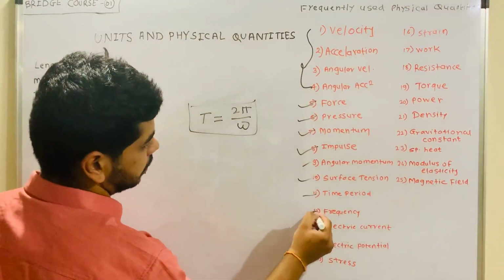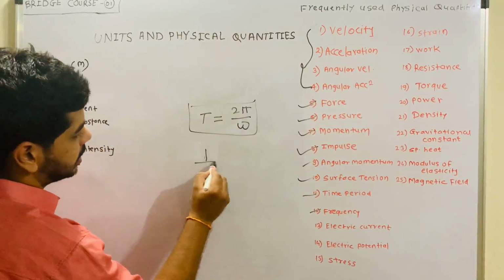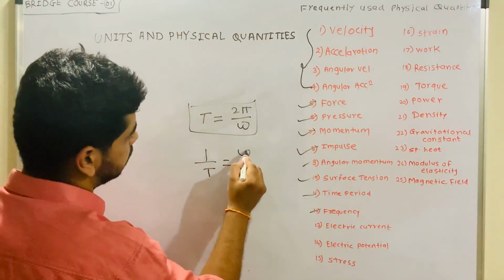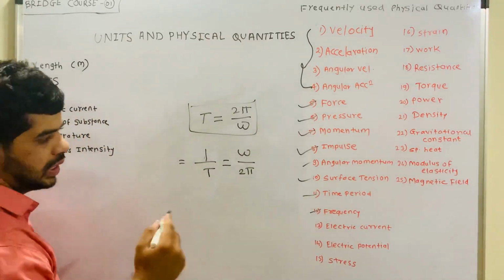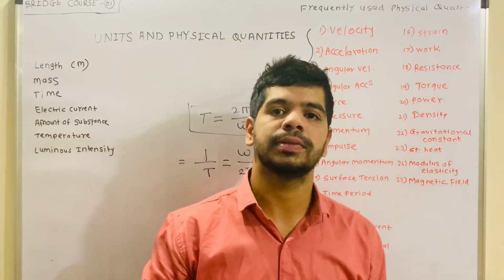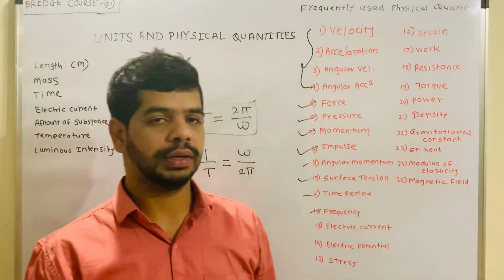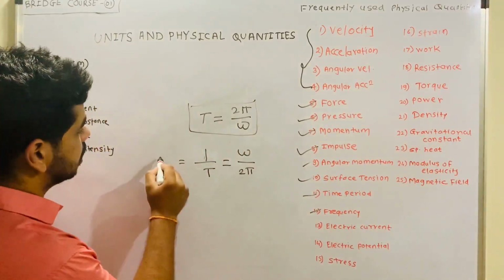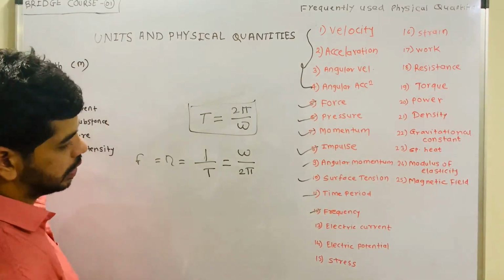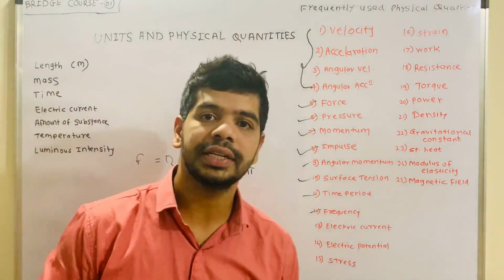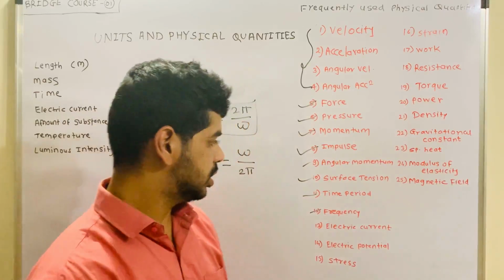Now frequency. Frequency is exactly the inverse of time period, so it will be omega upon 2 pi. It is the number of oscillations or number of cycles performed in unit time, so we can call this frequency. It is generally denoted by N, or sometimes by F. Is it fine? Its unit is Hertz. Okay, so this is about the frequency.